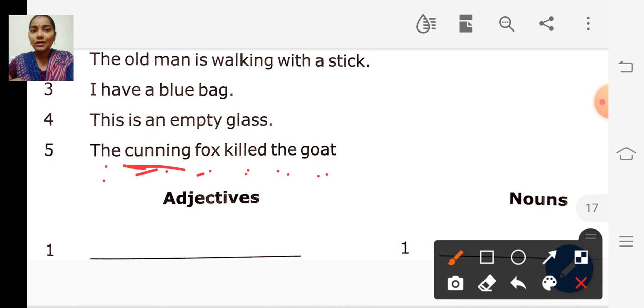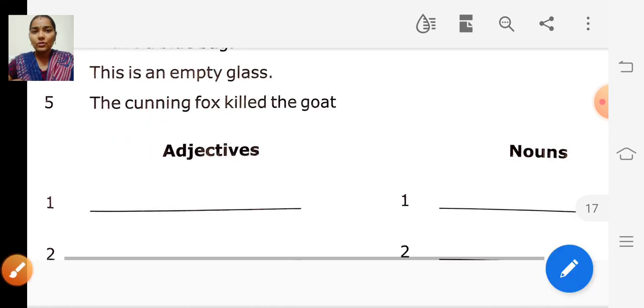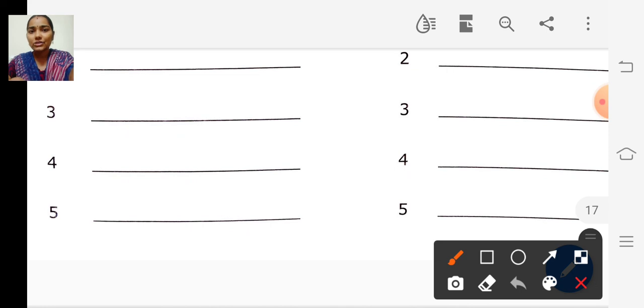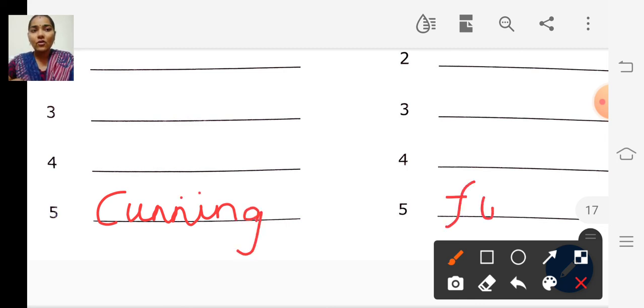Cunning, right? The word cunning describes the noun fox. So how is the fox? It is cunning. So the word cunning is an adjective and the noun is fox. In the fifth column we have to write adjective is cunning, and the noun is fox.